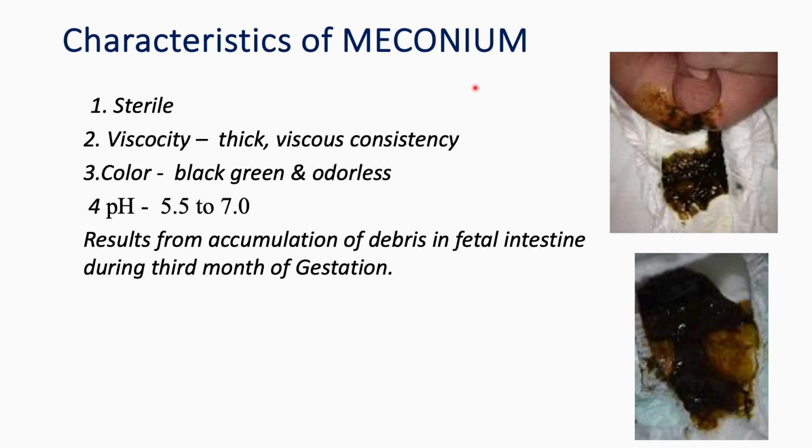Characteristically, it is sterile, with a thick, viscous consistency. Color is black or green, and it is odorless. There is no smell. The pH is 5.5 to 7. It results from accumulation of debris in the fetal intestine during the 3rd month of gestation.